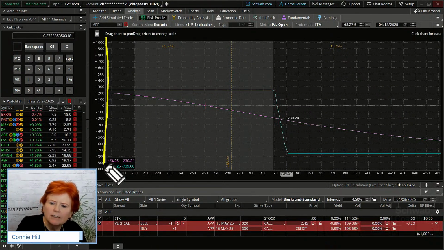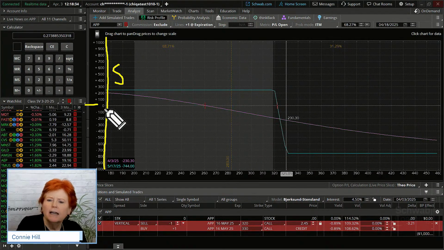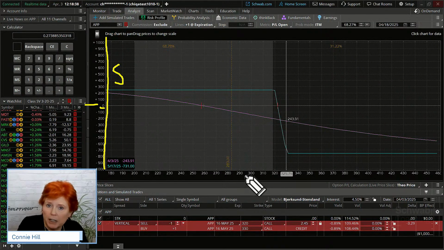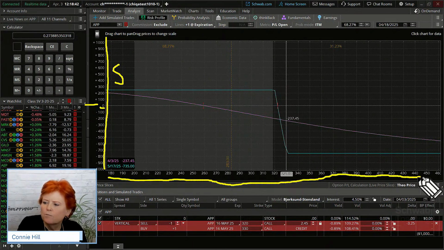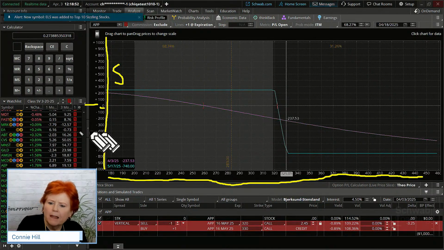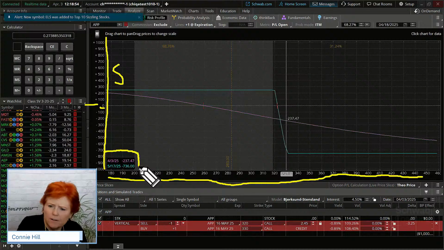Over here on the left is basically our money. Anything above zero is profitable. Anything lower than this zero line means that it's losing money. Down here at the bottom, we have the different prices that the stock could go to. Okay, so anywhere from 180 to whatever else is showing on the scale, right? Up to 450.